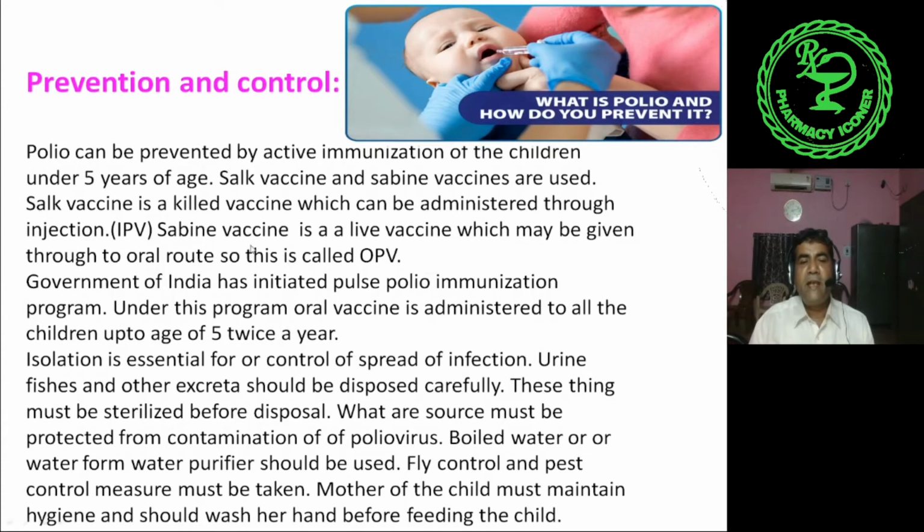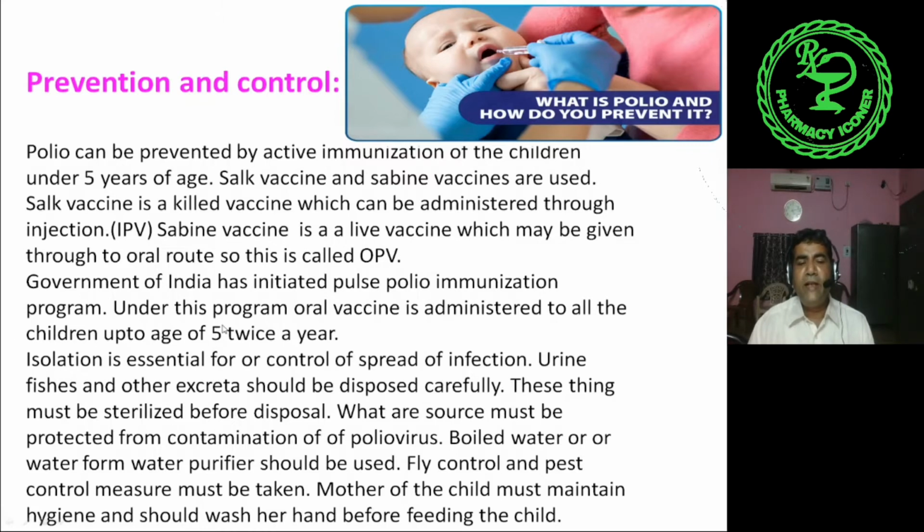Prevention. Polio prevention is easy nowadays because a lot of vaccines are available. One is the Salk vaccine and the other is the Sabin vaccine. These two types of vaccines are used. The Salk vaccine is a killed vaccine which can be administered through injection, that is, IPV. The Sabin vaccine is a live vaccine which may be given through the oral route, so it is called OPV. Injectable polio vaccine and oral polio vaccine.